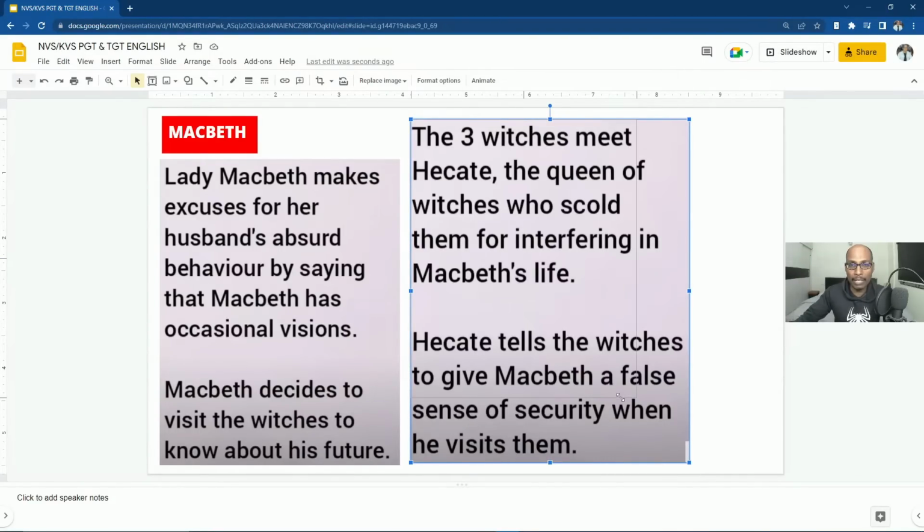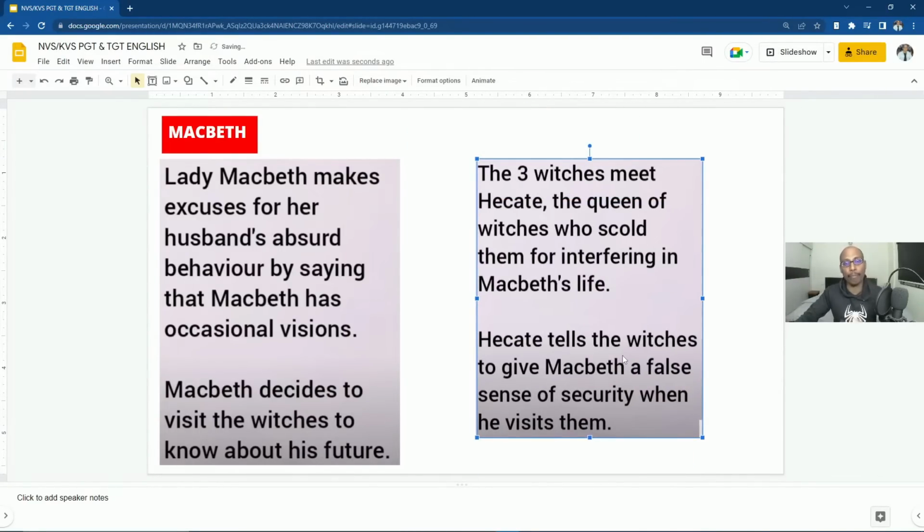Then what happened when he met, or before he met, these three witches? The three witches met Hecate. This is important from the examination point of view. Hecate is the leader, the person who is controlling these three witches, the queen of the witches. So the three witches met Hecate, the queen of witches, who scolded them for interfering in Macbeth's life. And Hecate tells the witches to give Macbeth a false sense of security when he visits them. So that is another plan.